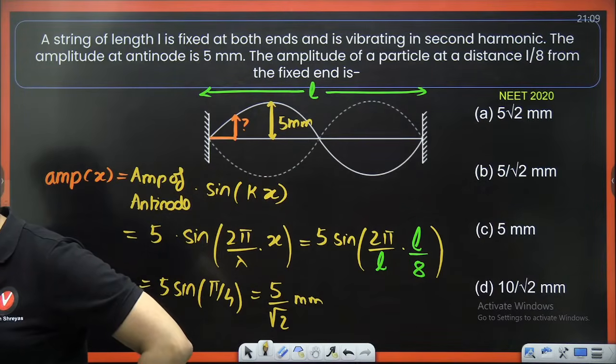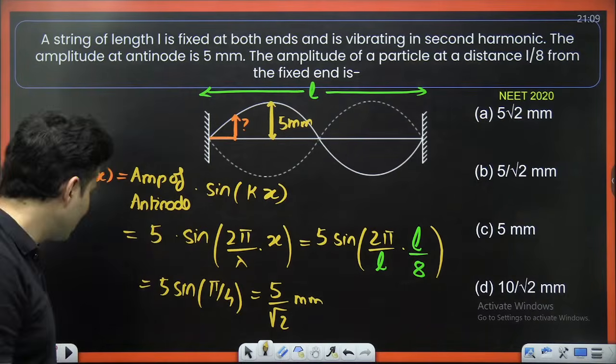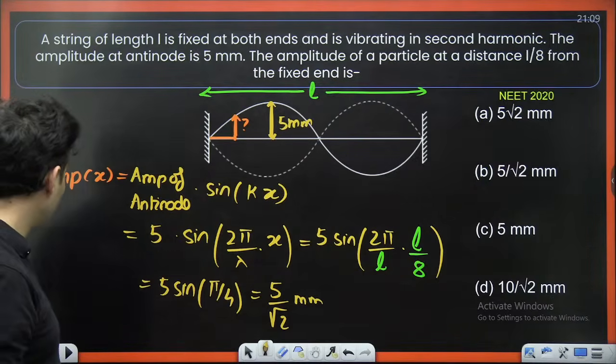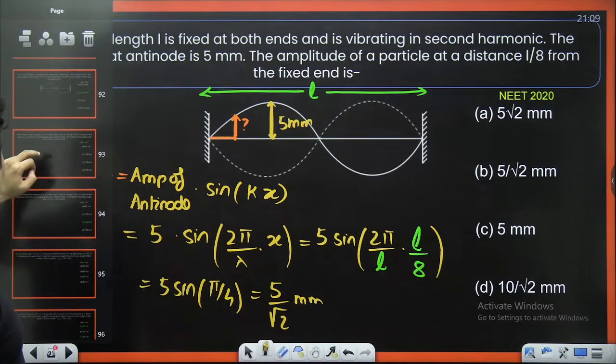Okay. Clear, everyone? Perfect. So these are some amazing questions on standing waves, my dear students. Let's go to maybe some more questions that we have.